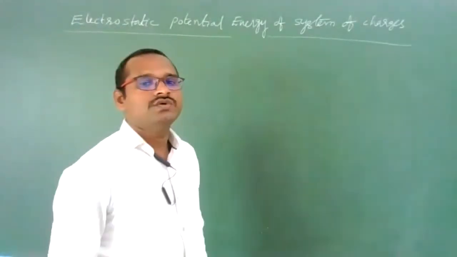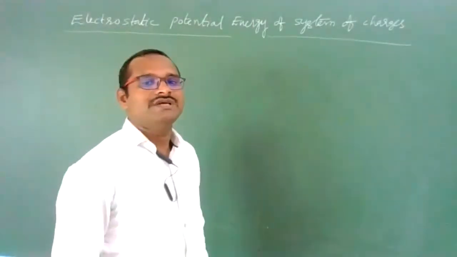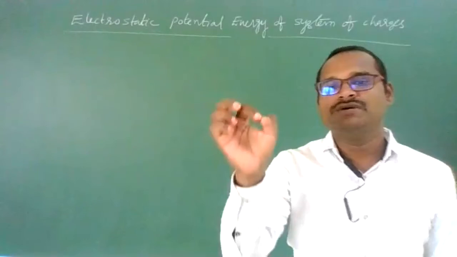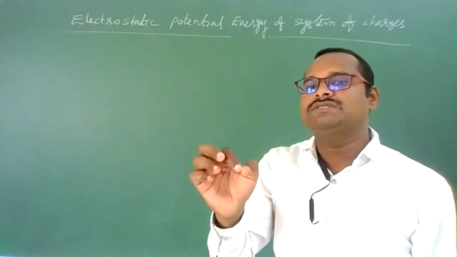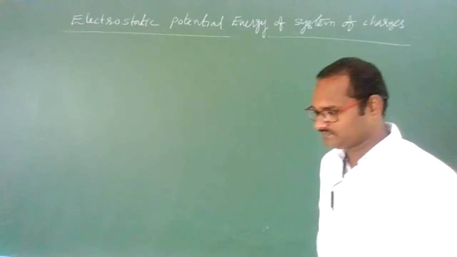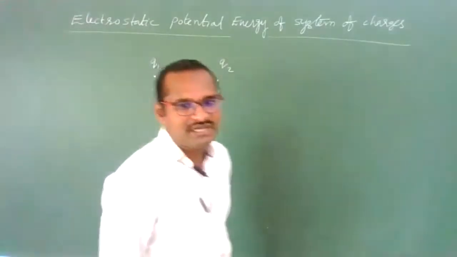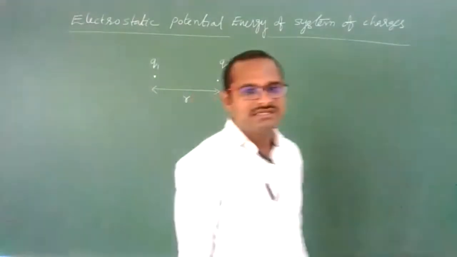Clear, students? So, electrostatic potential energy is the amount of work to be done on the charges to bring them into their locations from infinity. Finish. Now let us suppose we have two charges. One charge is Q1, another charge is Q2, and these two are separated by a distance r.